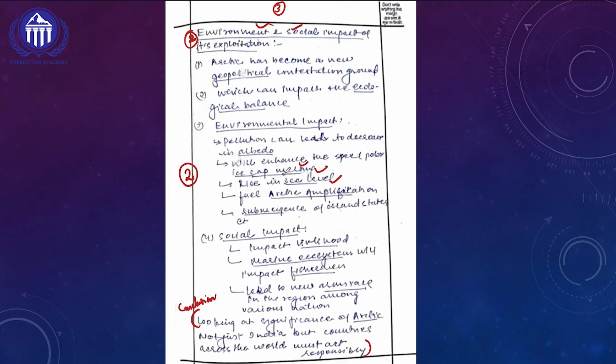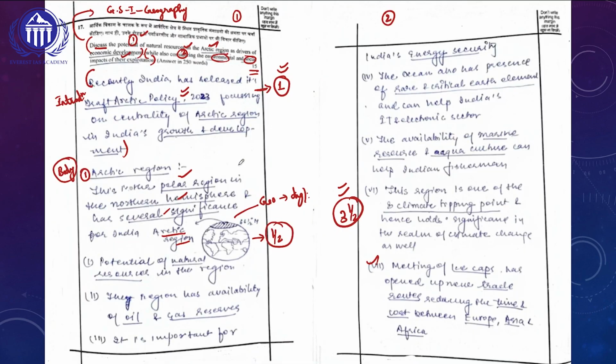The topper has written a crisp conclusion, looking at the significance of the Arctic: not just India, but countries across the world must act responsibly. This is a very simple conclusion. If the conclusion had also been linked to current affairs, this would have been an excellent answer. Overall, this topper has got 1 mark for the introduction and half a mark for the conclusion, so 1.5 marks.